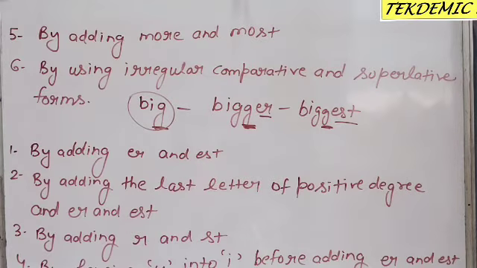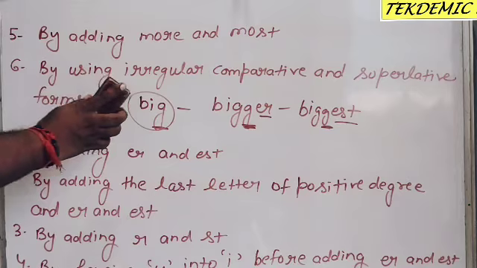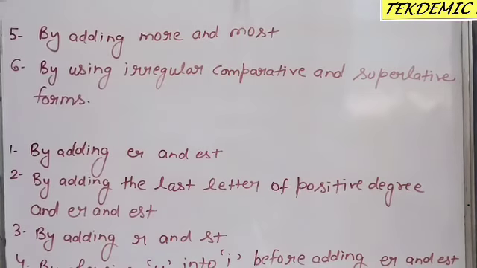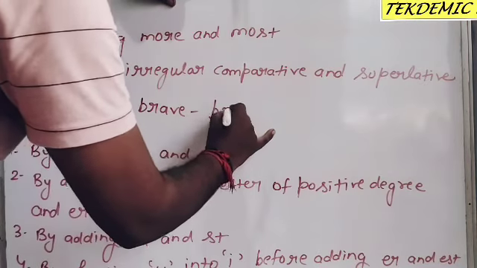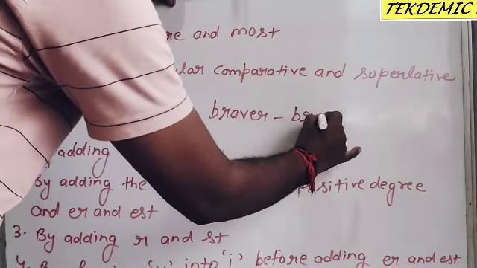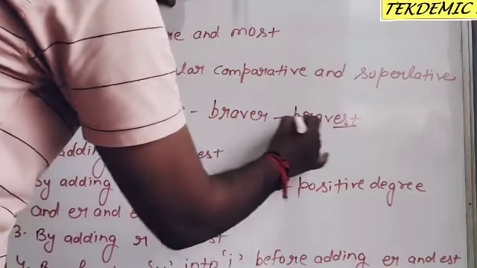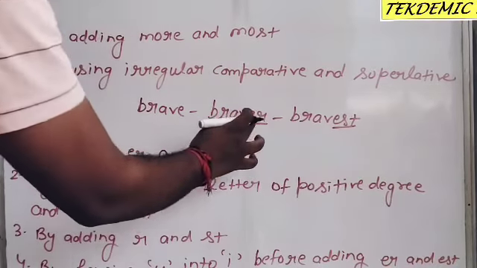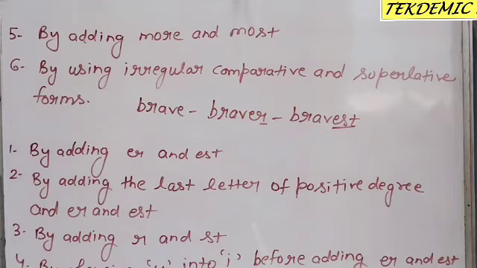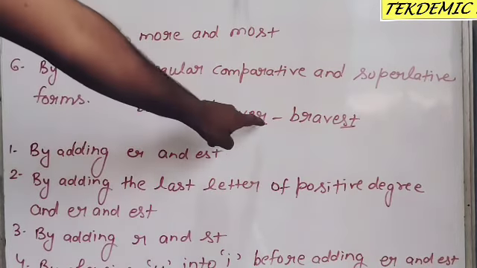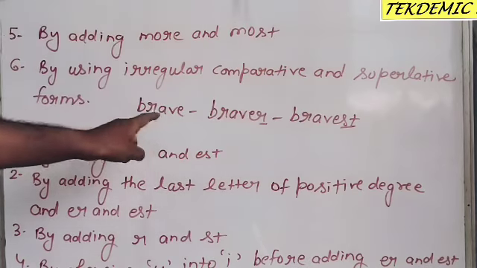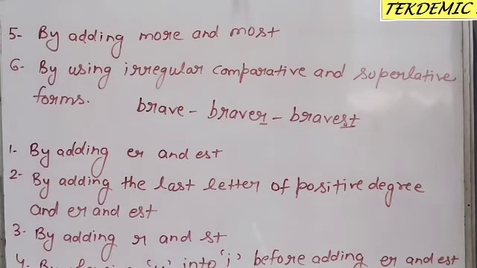Number three, by adding r and st. Some words take r and st to make comparative and superlative form, like brave, braver and bravest. We add r and st to the word brave to make comparative and superlative form.